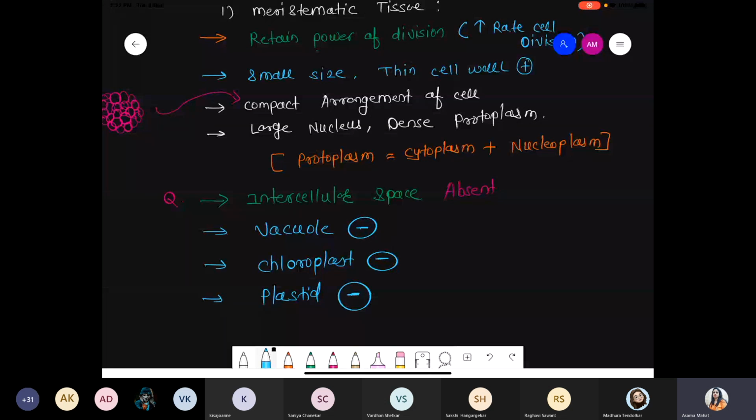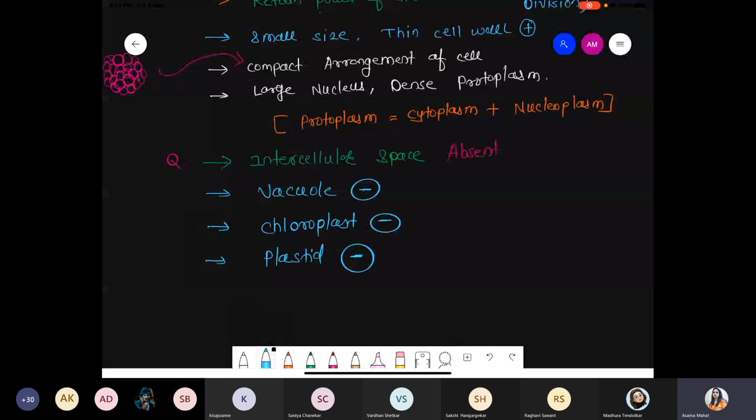Another condition that is absent: reserved food material. Reserved food material is also absent. There is no storage body, no starch storage, no sucrose storage. Food is not stored at all. So reserved food material absent, plastid absent, chloroplast absent, vacuole absent, intercellular space absent. And the next and last one is a molecule called ergastic substance.